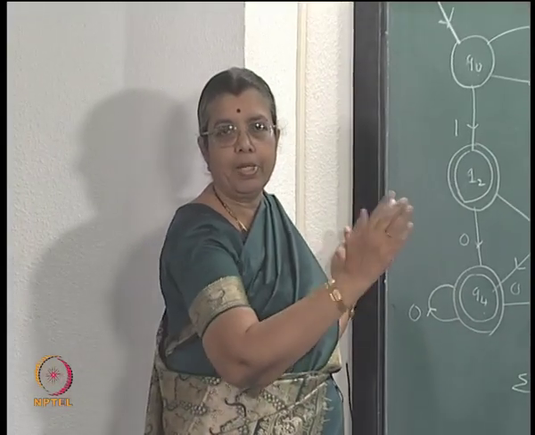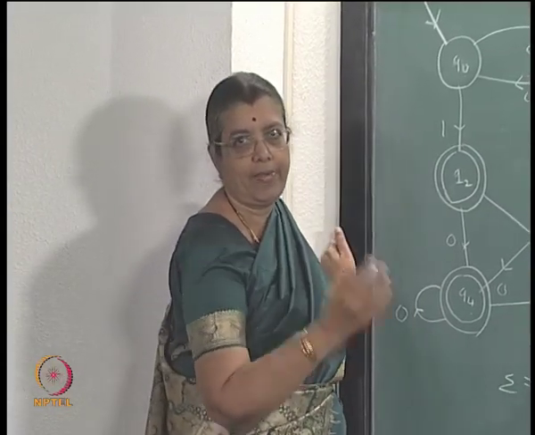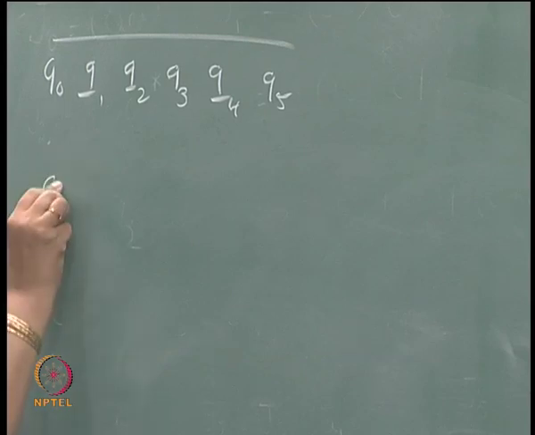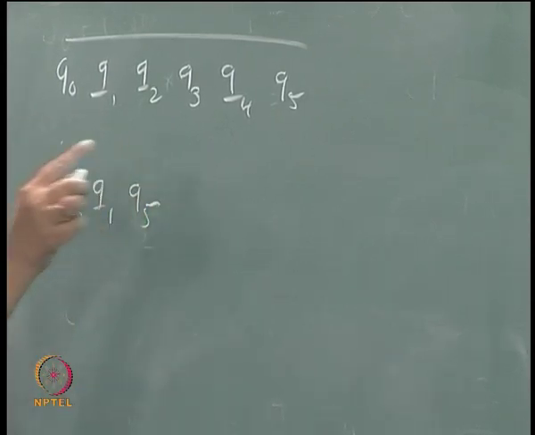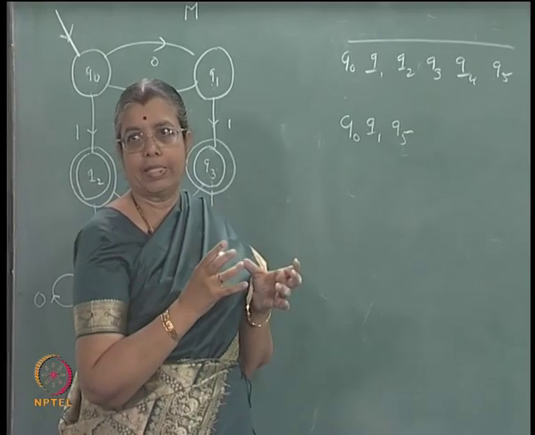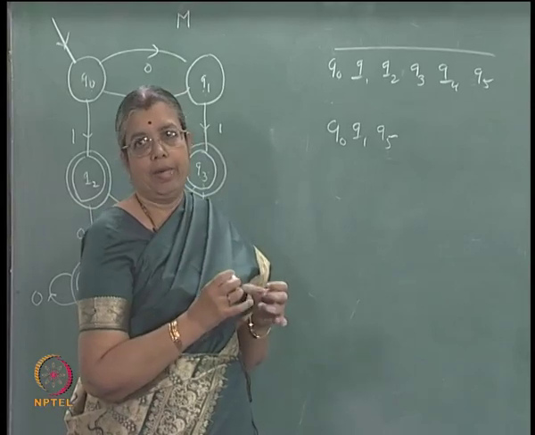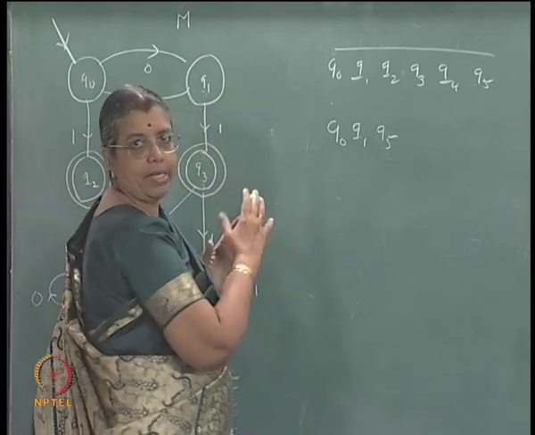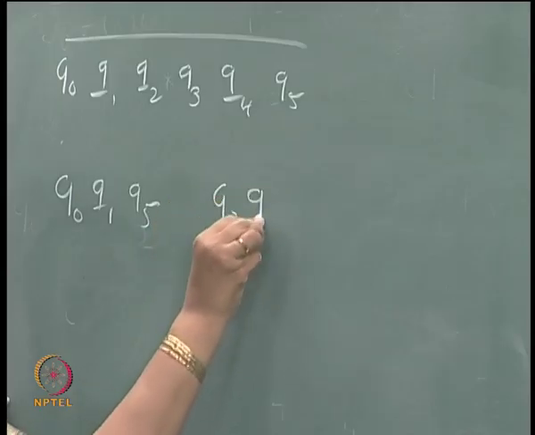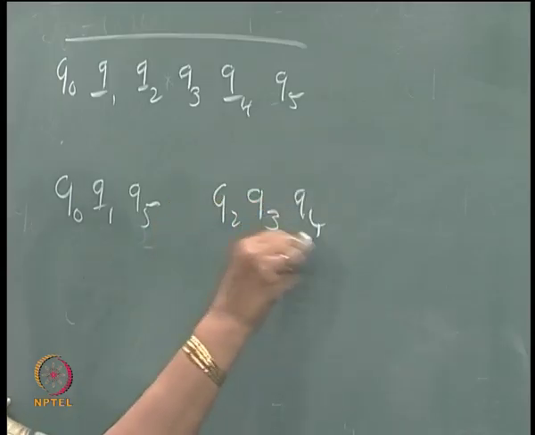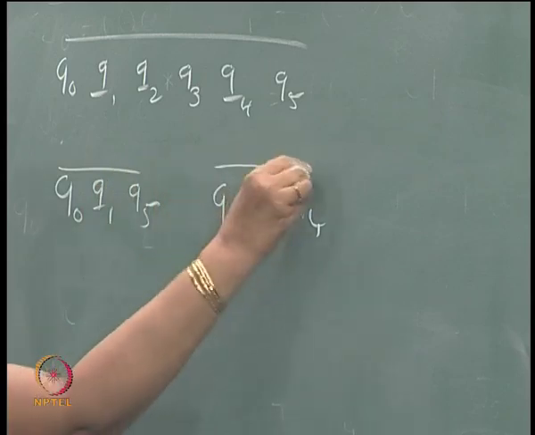Then separate them into two blocks having final and non-final states. So, Q0, Q1, Q5, the possibility is these can be equivalent. Then you keep on separating them, partitioning them, so that only equivalent states come in one block. Q2, Q3, Q4, this is one block.